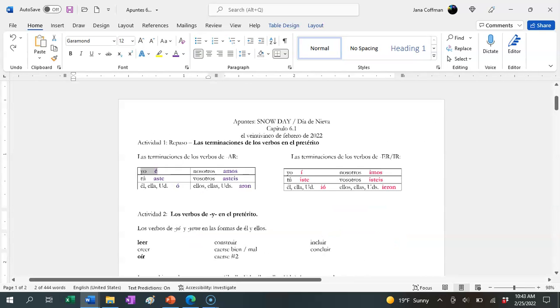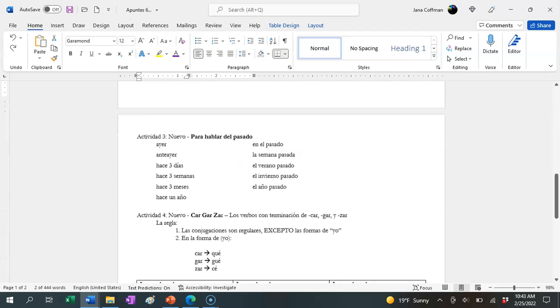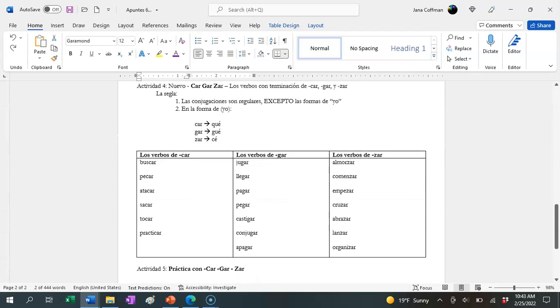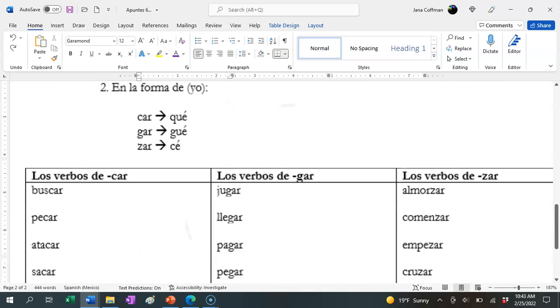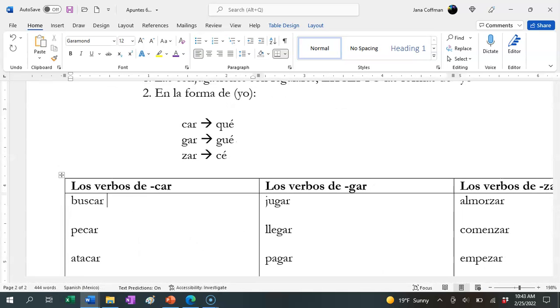The only thing that's going to happen is we are going to have a spelling change in the yo form. The reason we have the spelling change is to maintain the pronunciation. Let me show you how this would work. We have buscar, which means to look for. The for is included in the verb. You don't need to say buscar para. It's just buscar as to look for or to search for.